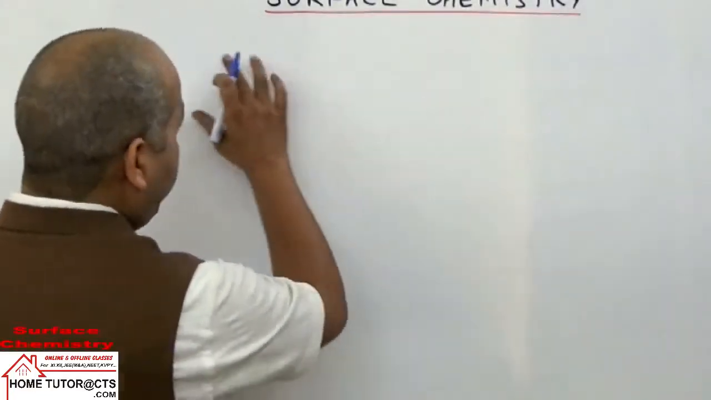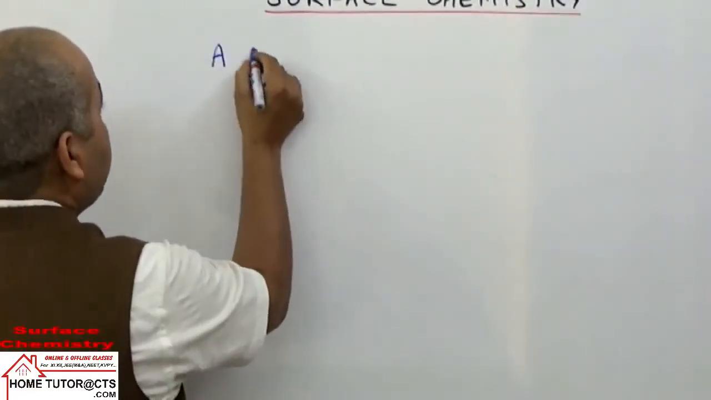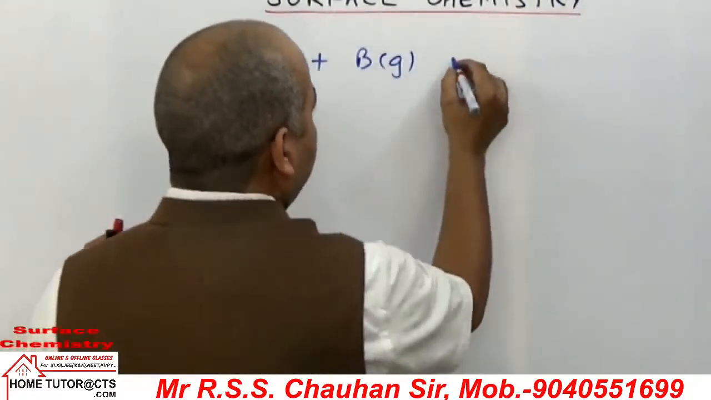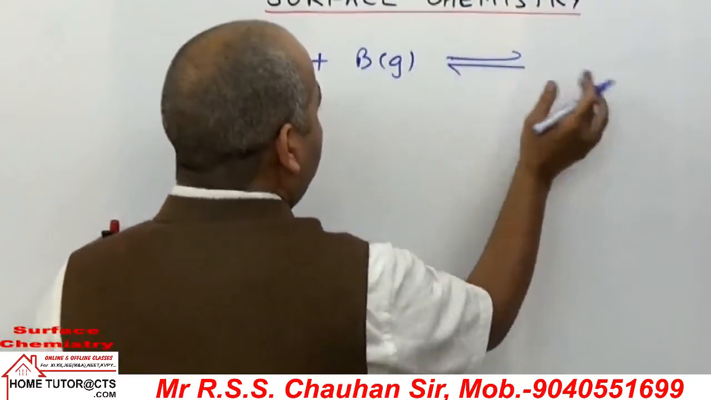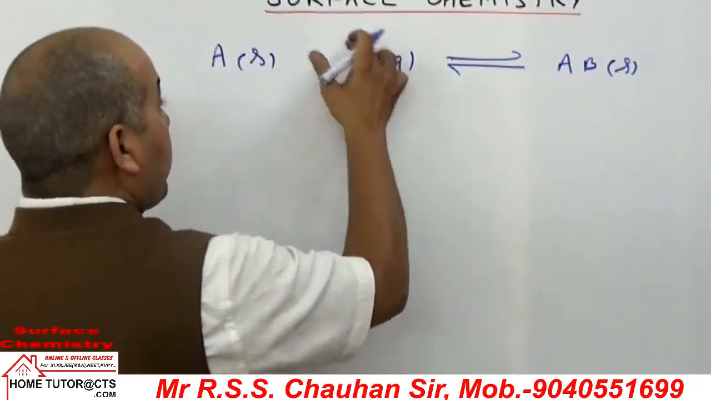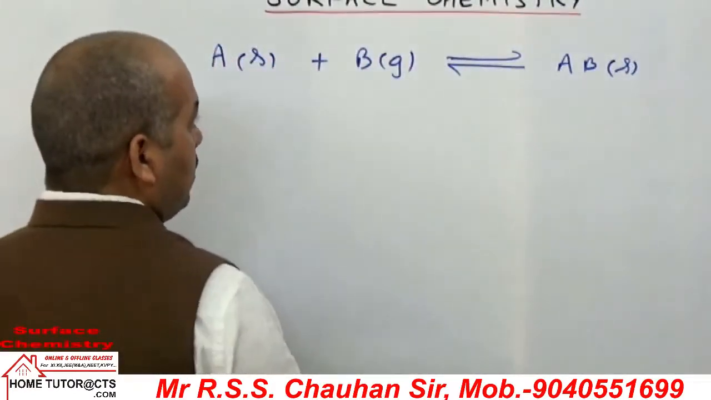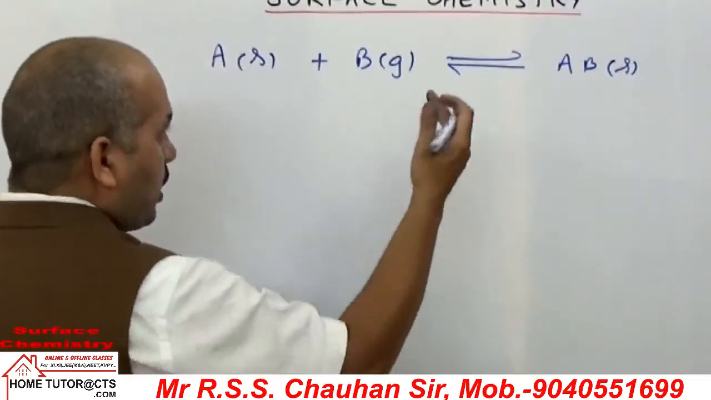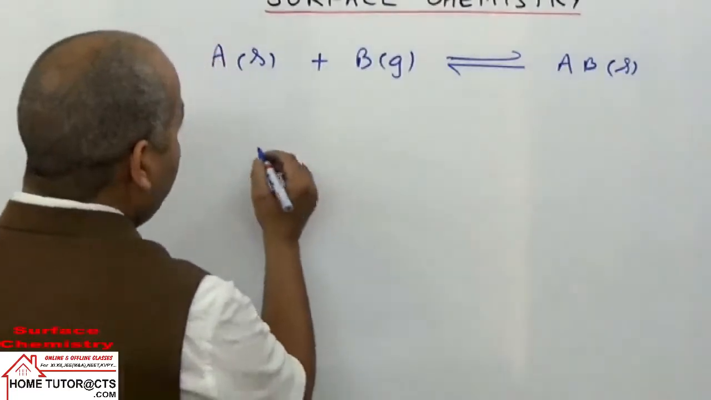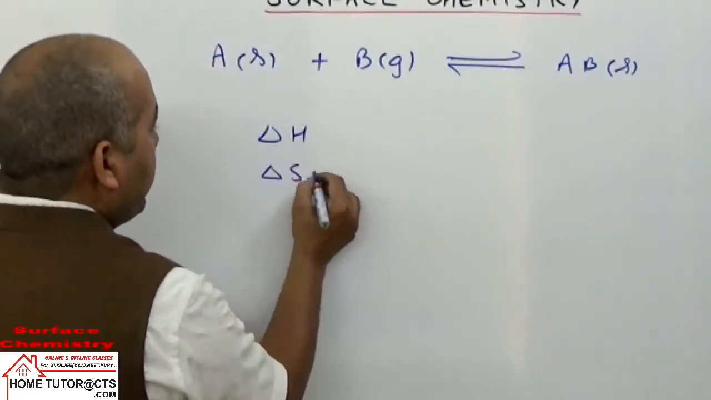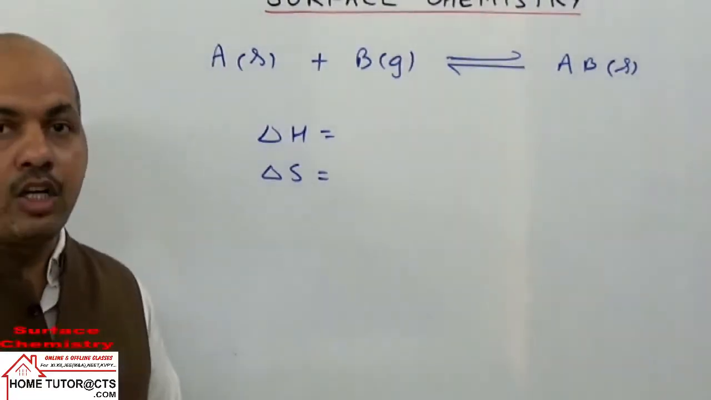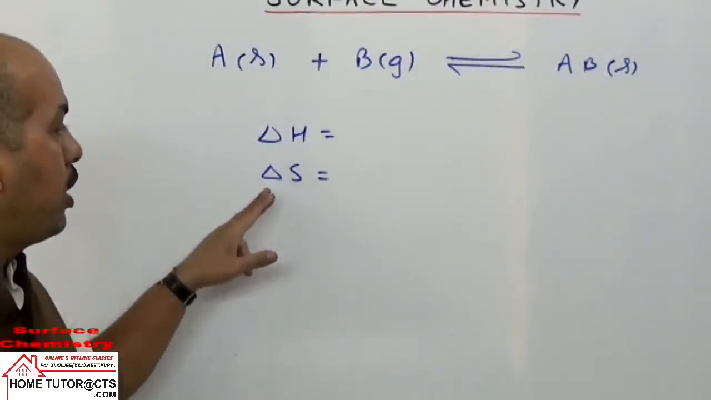If I take one reaction for adsorption, where A is some solid and it adsorbs B gas on the surface, the two processes come to an equilibrium point. After some time, we can form AB solid. Here the gas will condense on the solid surface, so it appears as solid only. The gas volume will keep on decreasing. Now for this phenomenon, can you tell the sign of delta H and delta S? When this phenomenon takes place, what should be the sign of enthalpy change and the sign of entropy change?